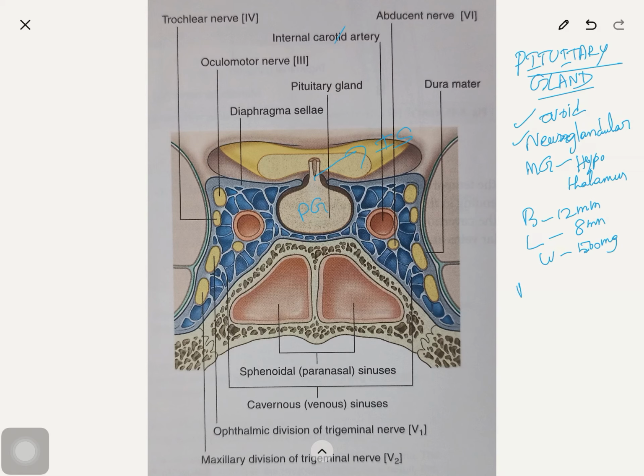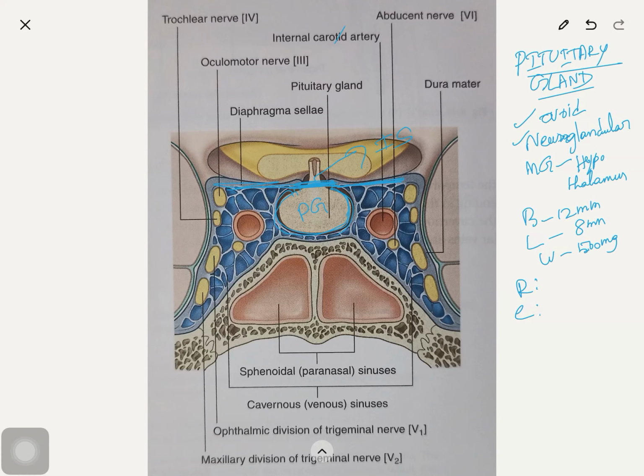It has a roof and capsule. Roof is formed by the diaphragma sellae, which is pierced by the infundibulum, and it is continuous on each side by the roof of the cavernous sinus, which is formed by the meningeal layer. The capsule of the gland is adherent to the meninges of the fossa.